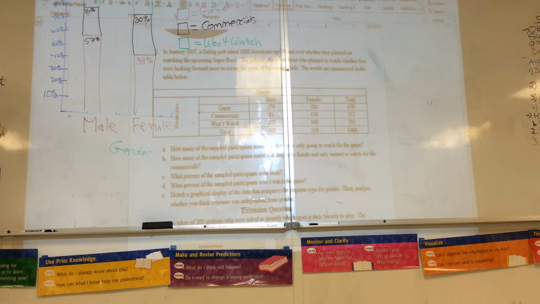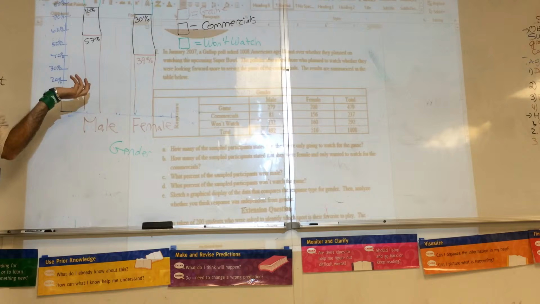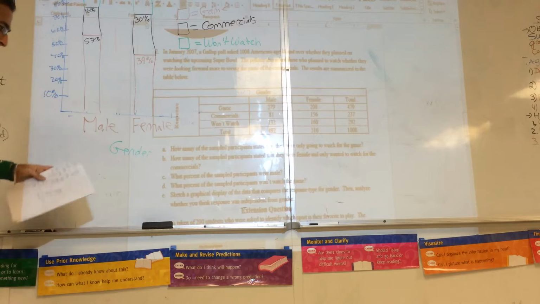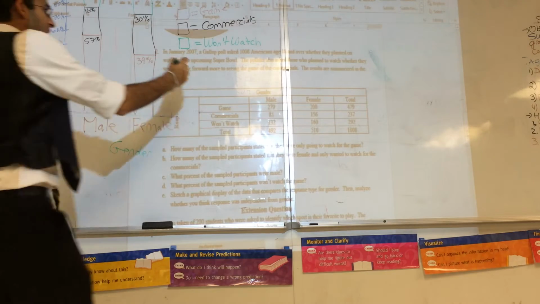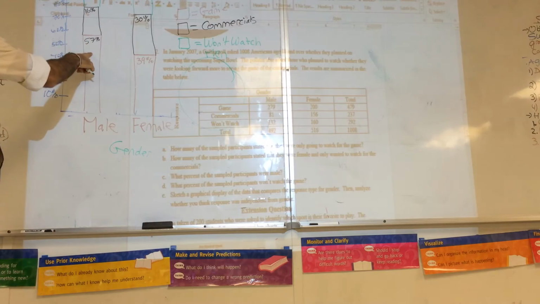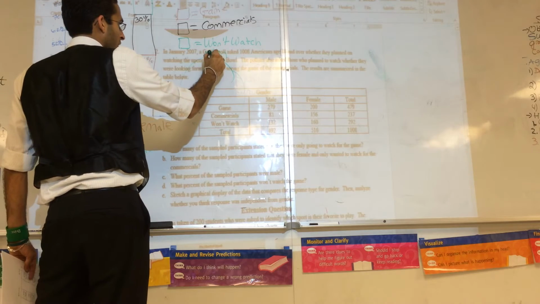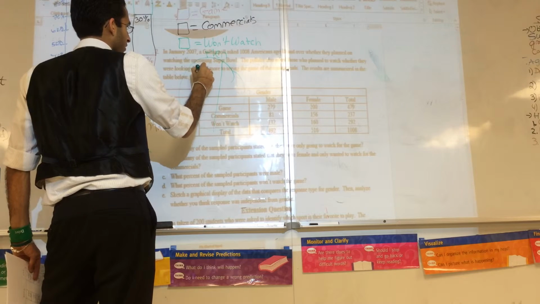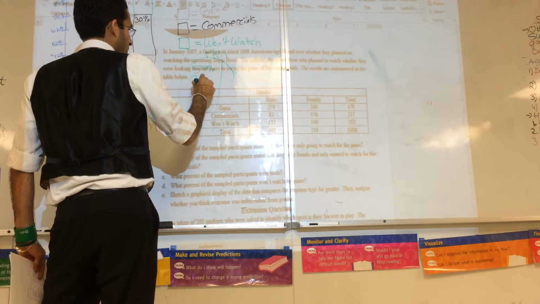Now, we could also have displayed this in a pie graph. You are all familiar with the pie graph, which is why I'm not going to spend too much time on this. I think it was in the notes, was it? No, they didn't discuss pie graphs. So a pie graph is just what percentage of the people. So you could have a circle that said men. So here's how I would make a pie graph. I would take a circle for men and write men. And I would say, well, 57% are watching. So here's 50%. So 57%, something like this, are going to watch the game.